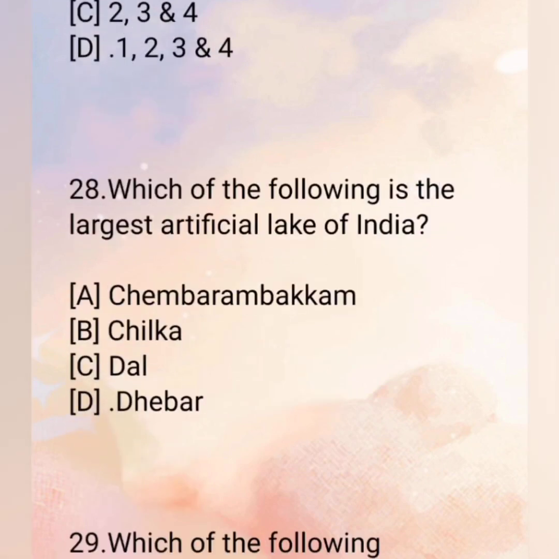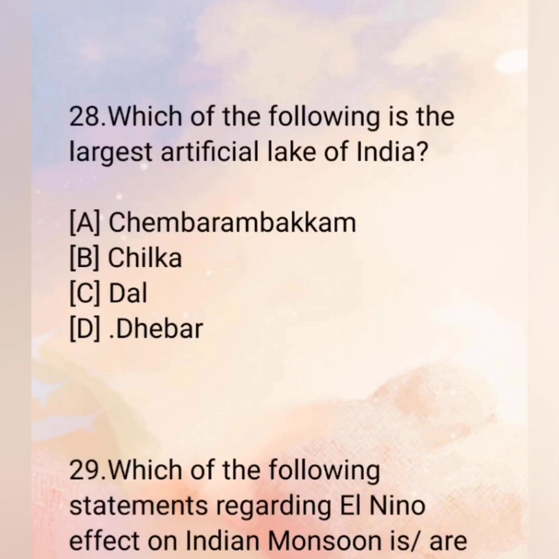28. Which of the following is the largest artificial lake of India? A. Cambrambakkam. B. Chilika. C. Dal. D. Debar. The correct answer is D. Debar.